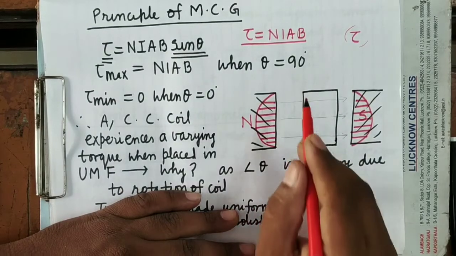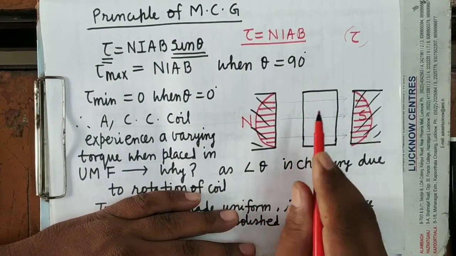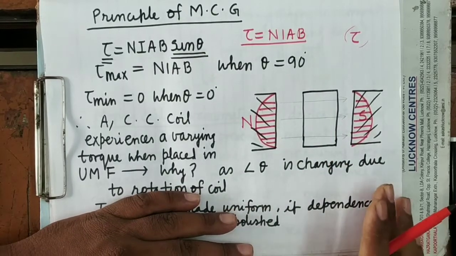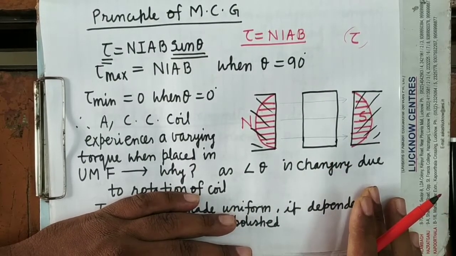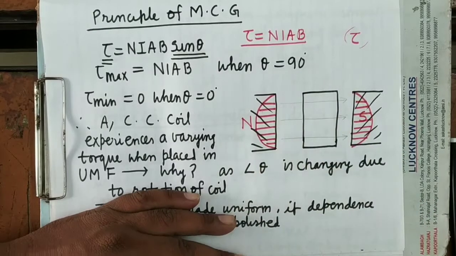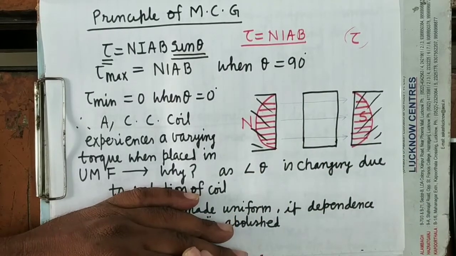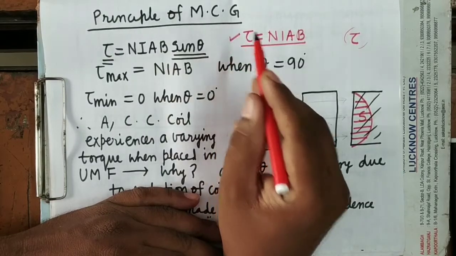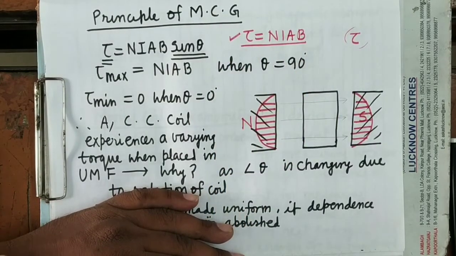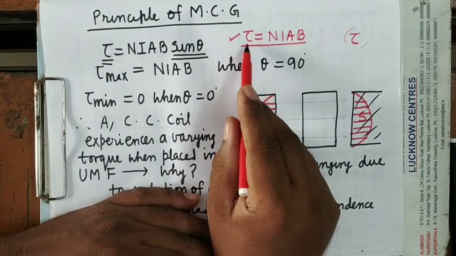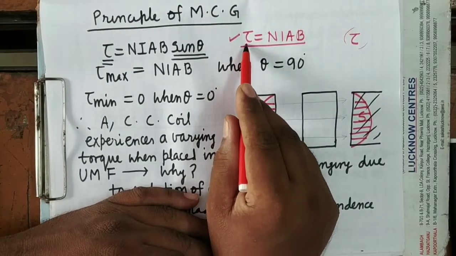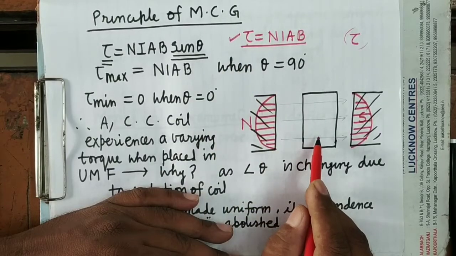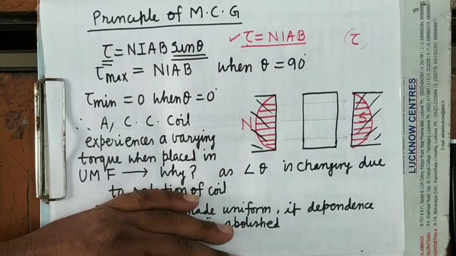And that torque may not be able to rotate the coil because of its rotational inertia. So what will you do? How will you make this torque significant, so that the coil may be rotated even at a very small current?